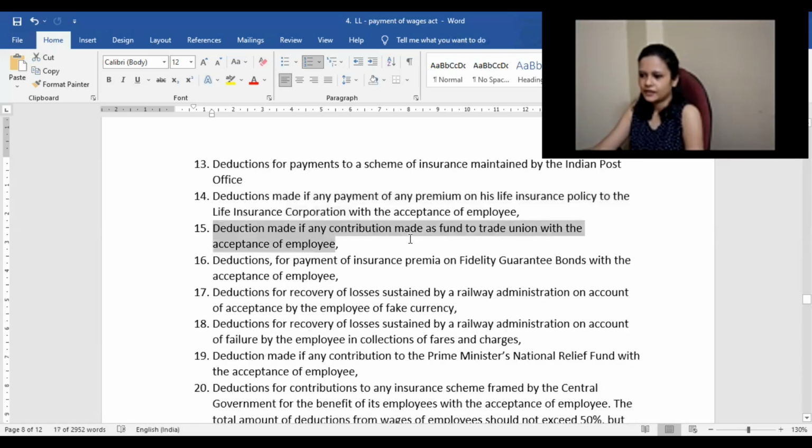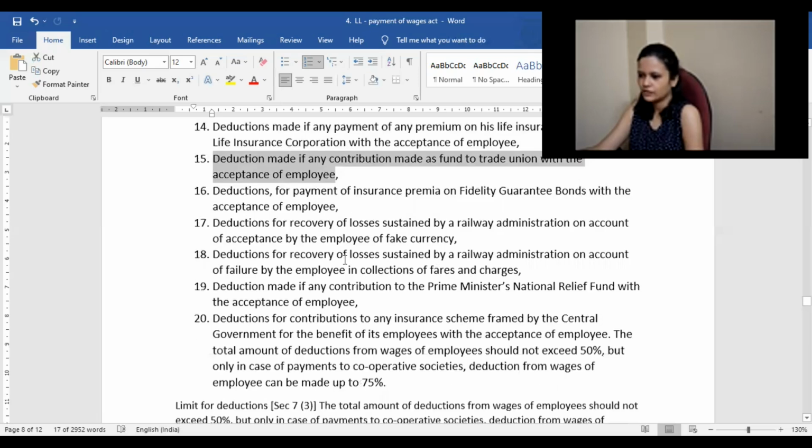Deduction made for any contribution as a fund to a trade union, with the acceptance of the employee, for trade union purposes. Those also will be included. Deduction for payment of insurance; deduction for recovery of losses sustained by the railway administration on account of fake currency and the like; deduction for recovery of loss sustained by the railway administration because of failure of employees to collect fees, fares or charges.